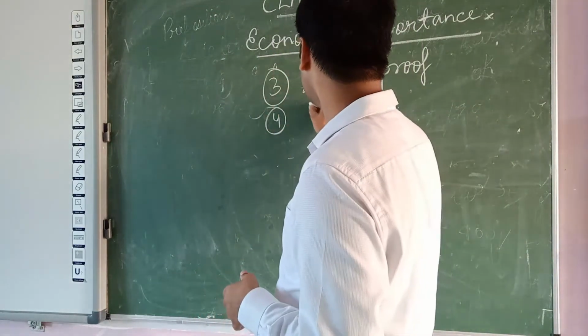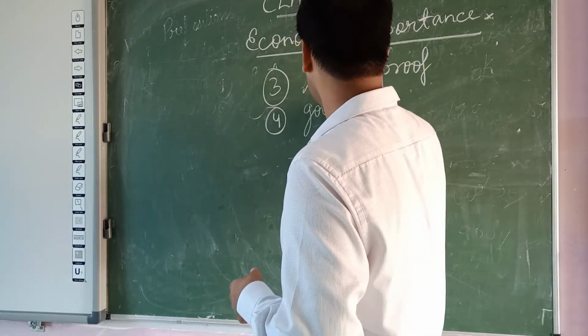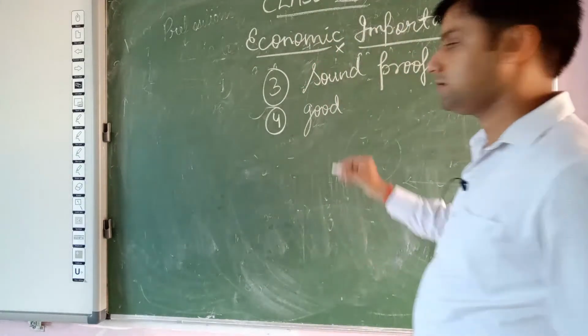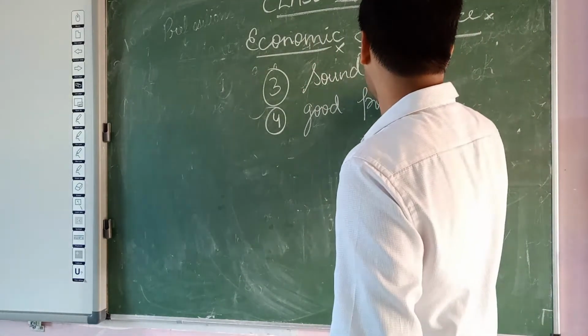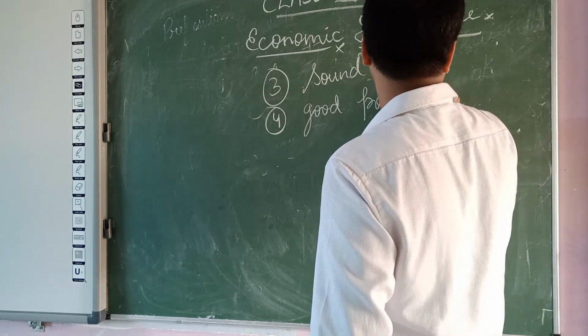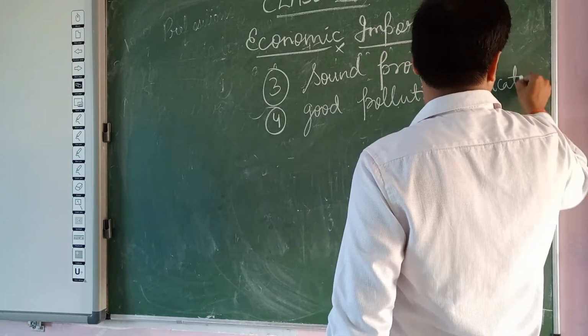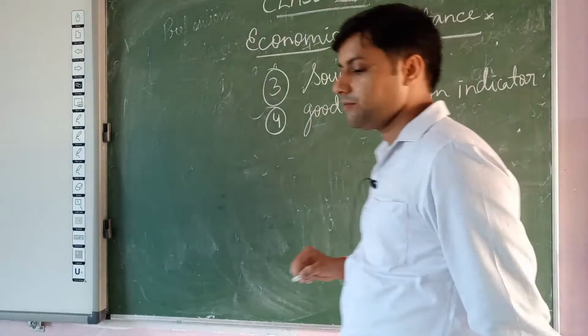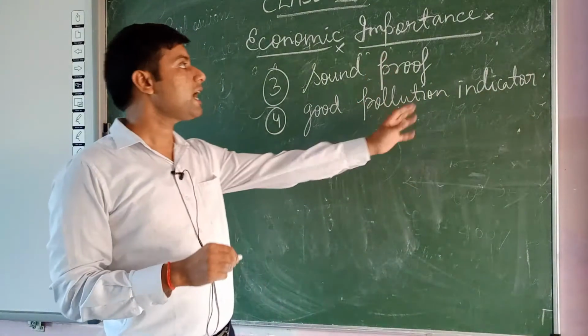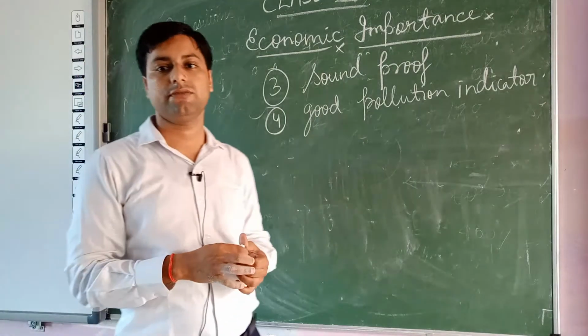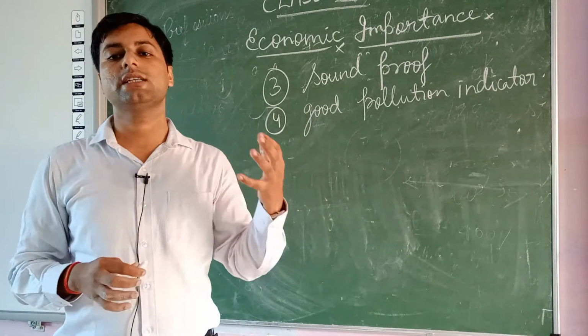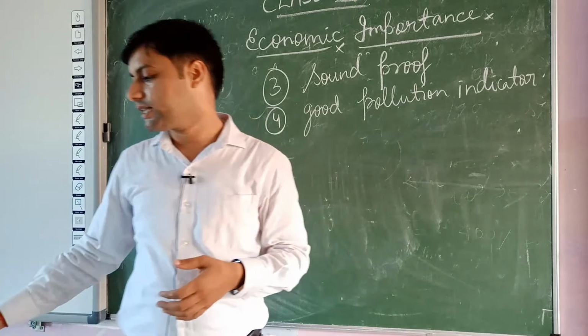And they are the good pollution indicator. They are the good pollution indicator. So these are the main characteristic features of diatoms. In the next video we will discuss golden algae. After that,